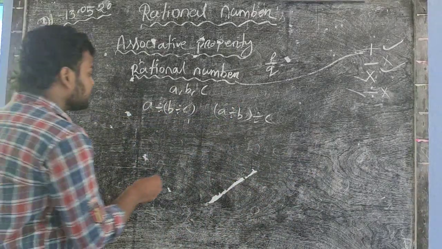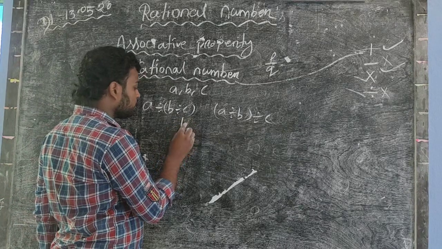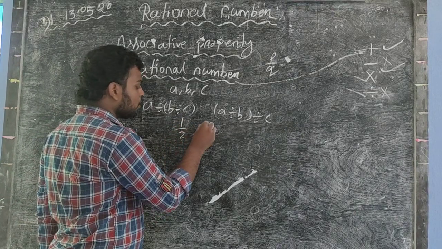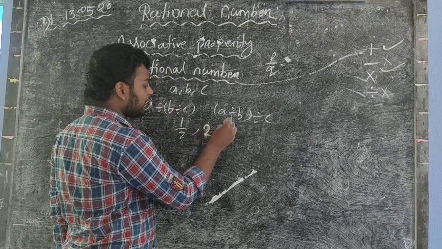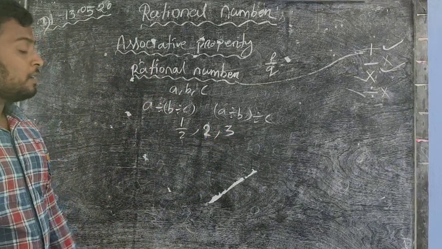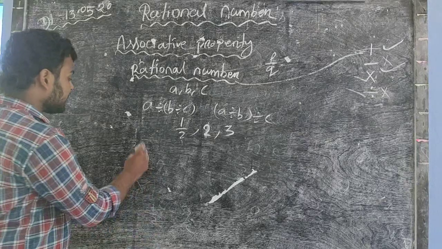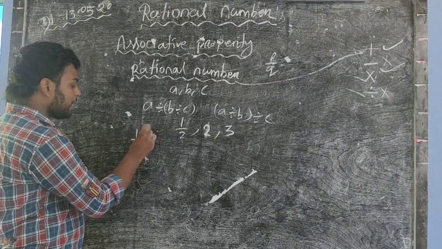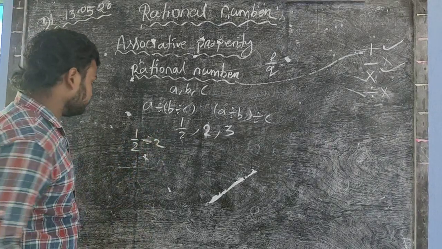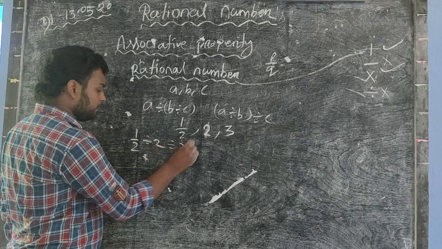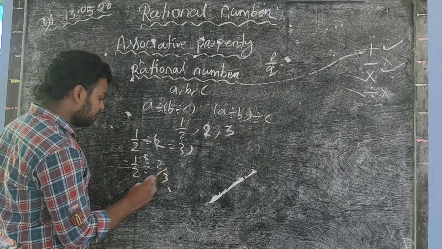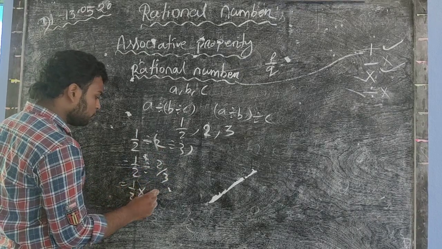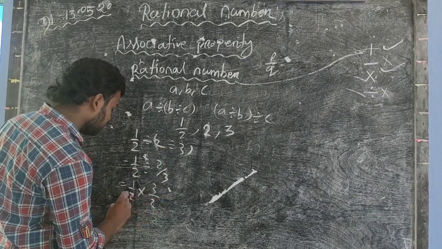Another example is, let 1/2, 1 and 1/2, 2 and 3 be three rational numbers. So first LHS: 1/2 divided by 2 divided by 3. So equal to 1/2 divided by 2 divided by 3 equal to 1/2 into 3/2 and equal to 3/4.